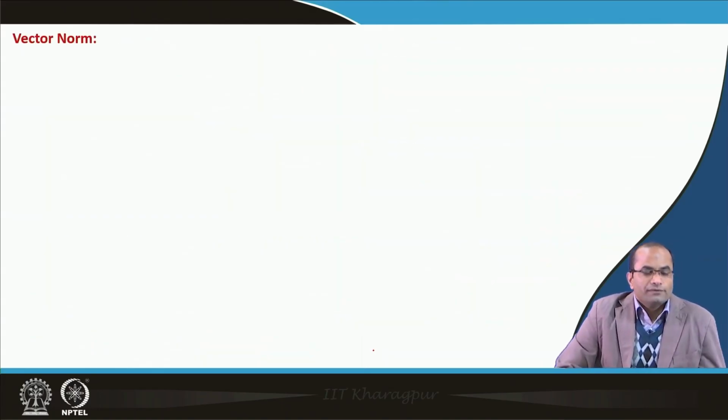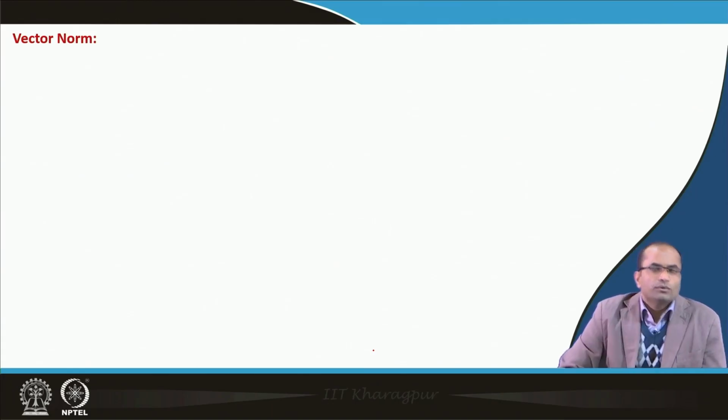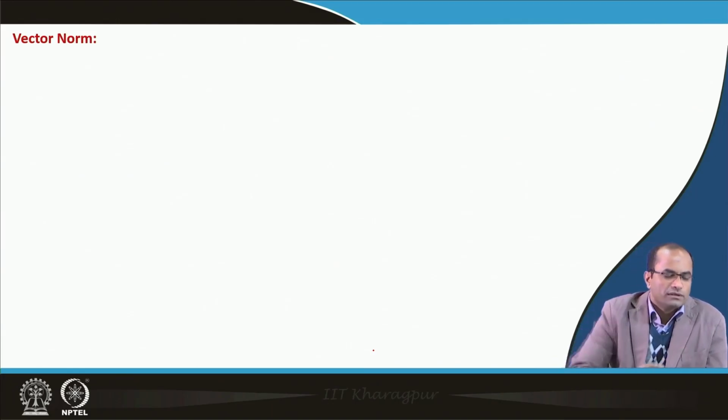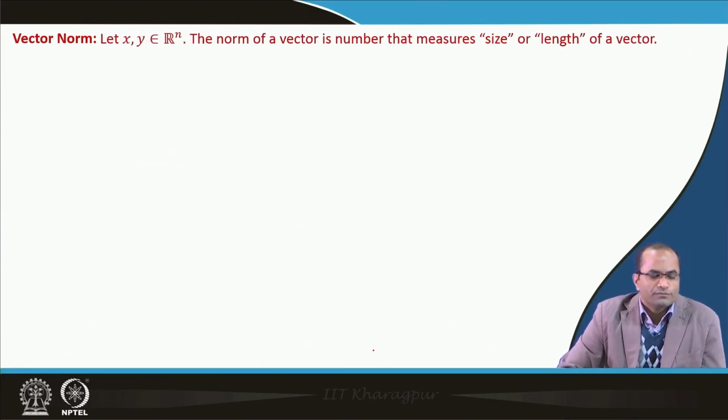Now, to have some more sufficient conditions, we need to go through the vector and the matrix norm again. The matrix norm was defined earlier as well, but the direct formula was given. Here we will go a bit more into the detail of the matrix and the vector norm. First, let me introduce the vector norm quickly.